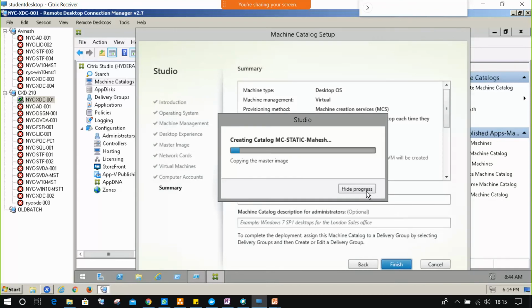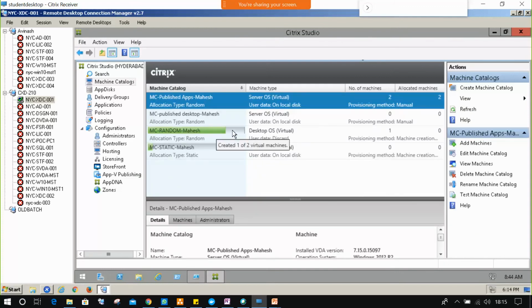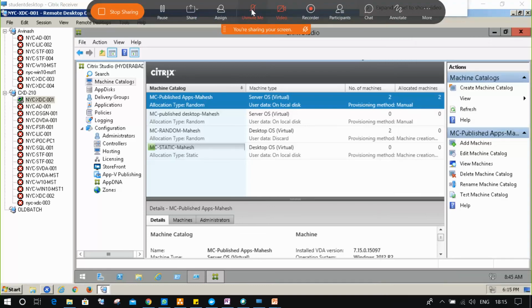Again it will take some time. And just hide the process. It's almost getting finished. We will take a 5 minutes break and then come back after 6:20. Okay.